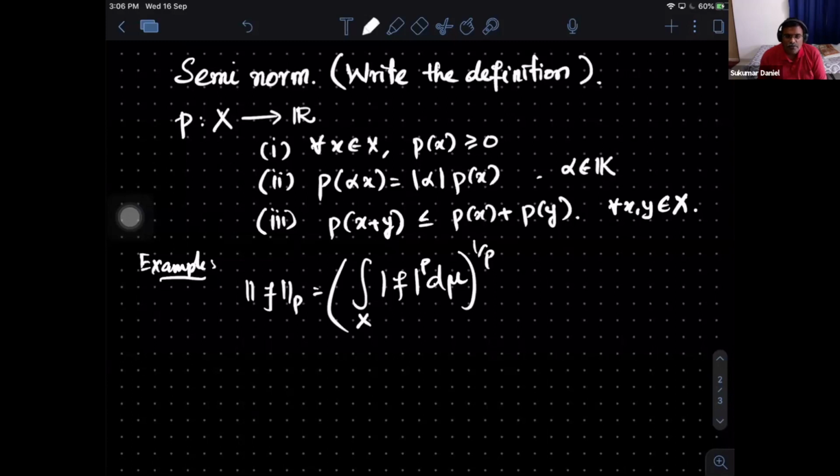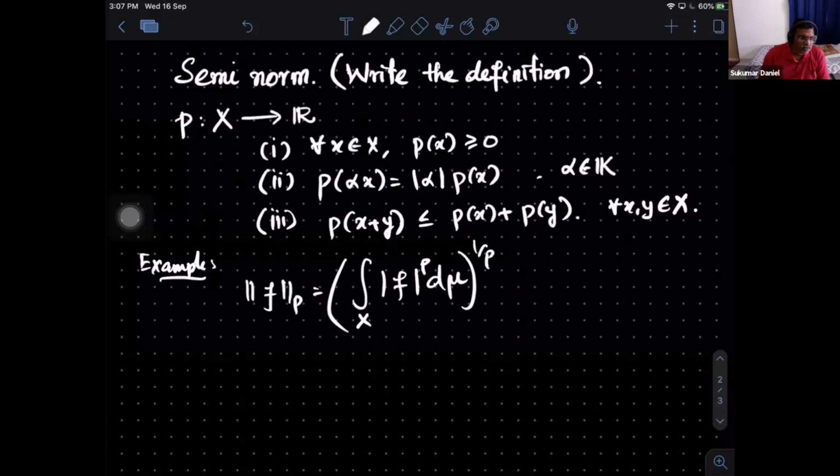So all that we need to do is the following: take a seminorm. The real problem is that there may be an element x for which p of x may be 0, but x need not be 0. So I want to consider all of them to be kind of 0. So I have to create an equivalence class. Can somebody suggest what is the natural equivalence class that I can think of? So I collect all those x for which p of x is 0, and I consider that as a set. And through that set, I will define the equivalence class.